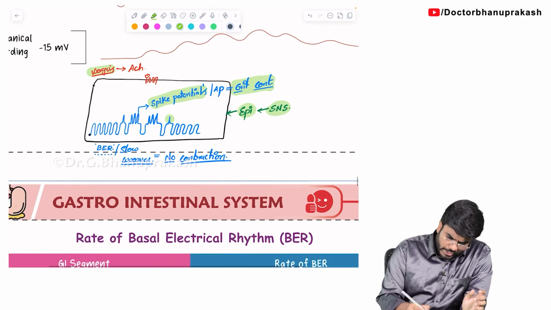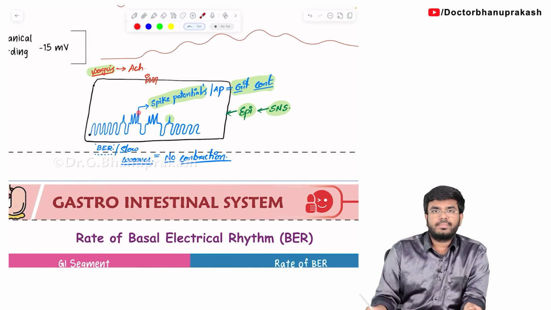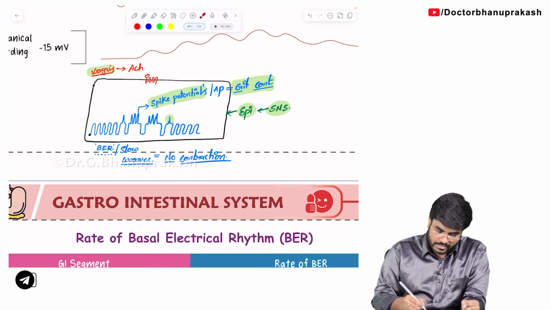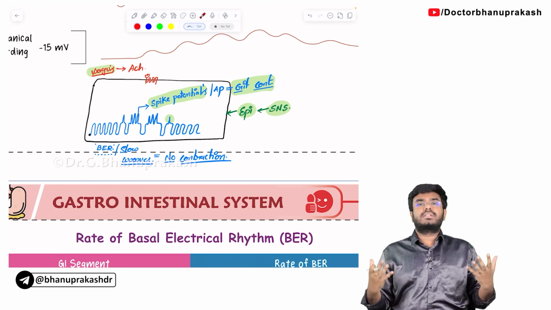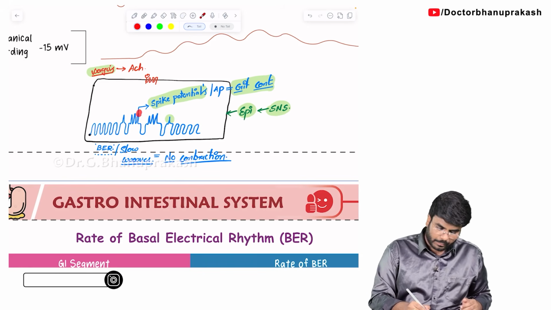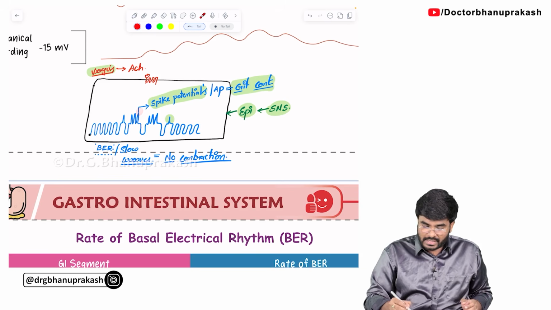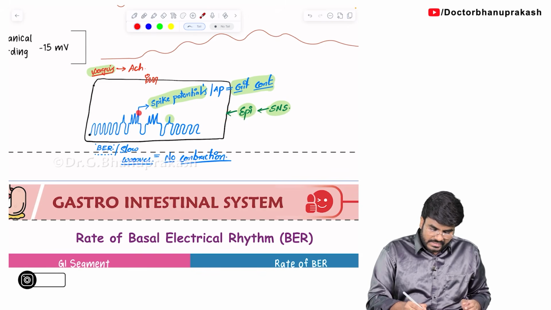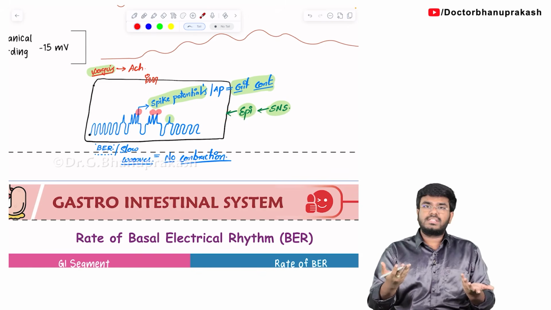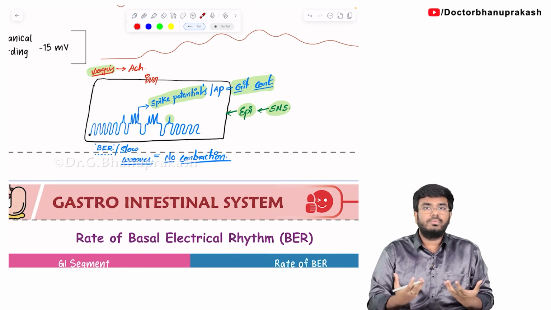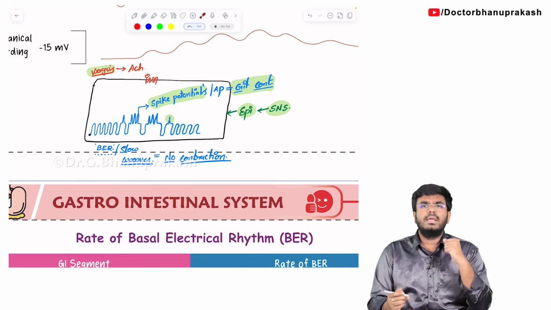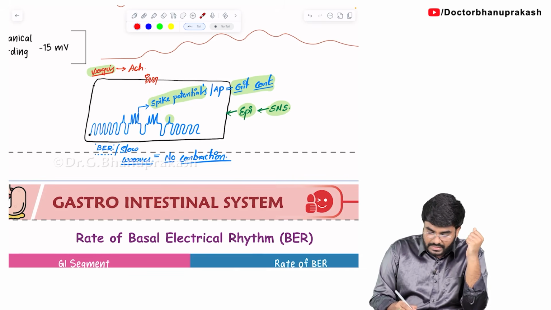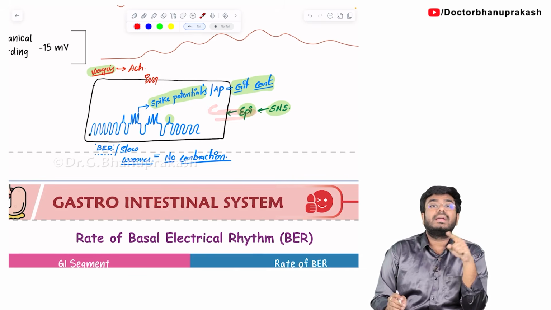Okay. Now, we all know, see, this is the depolarization. These spikes which I am showing are the depolarizations and repolarizations. Let's say this interstitial cell of Cajal is getting depolarized. Now this depolarization, with the help of gap junctions, is going to go to the surrounding muscles. When the cell becomes electrically positive, that is depolarization. There is a lot of positive charge in the cell. Now these positive charges, what will they do? From one cell they will go to the other cell through the gap junctions.